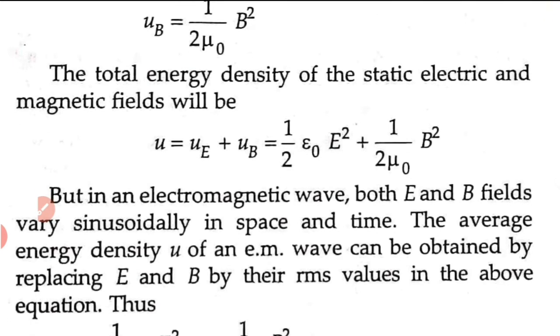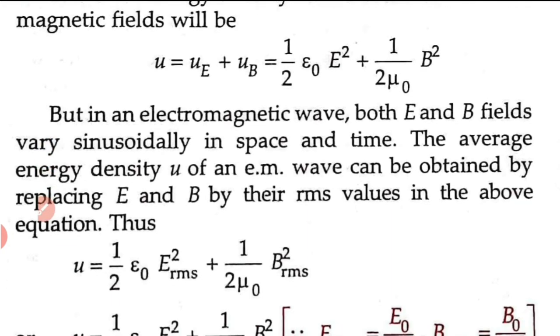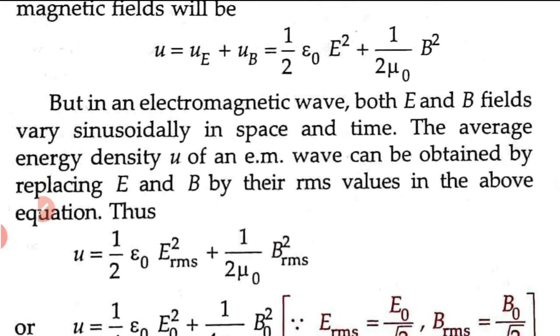But we know in an electromagnetic wave, both electric field and magnetic field vary sinusoidally in space and time. So we have to speak in terms of average energy density.